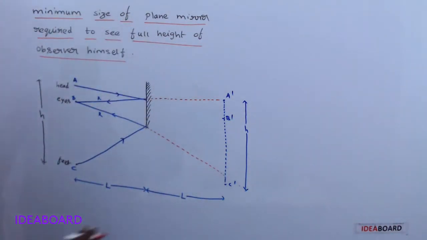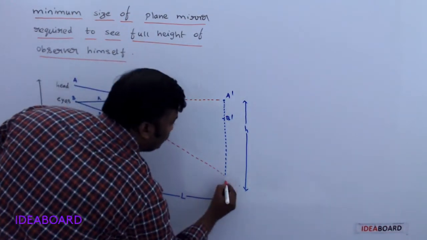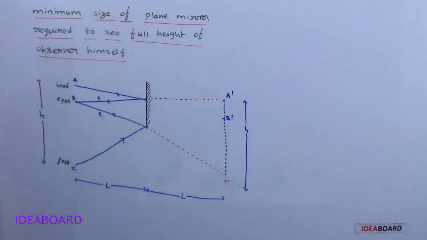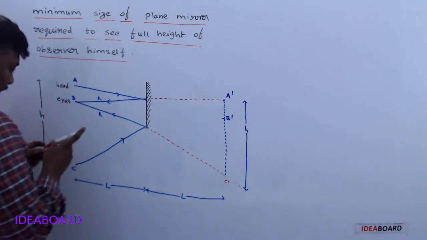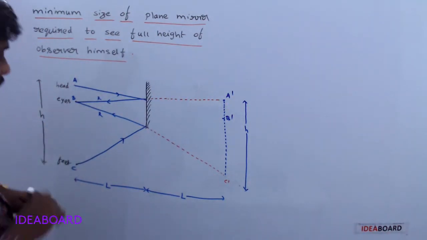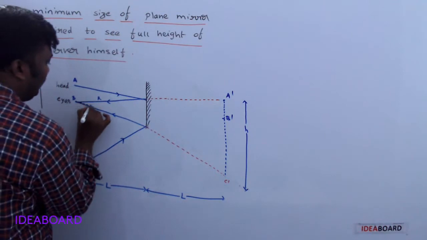So this forms the image now. Do you understand? Now take one more line here.